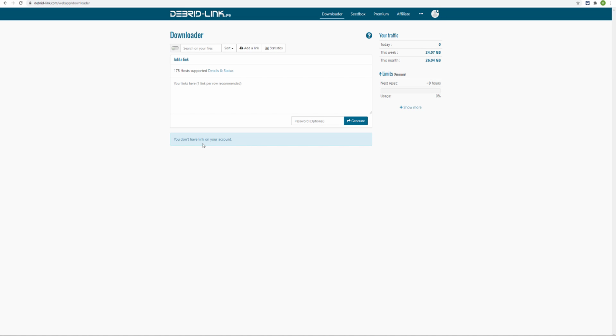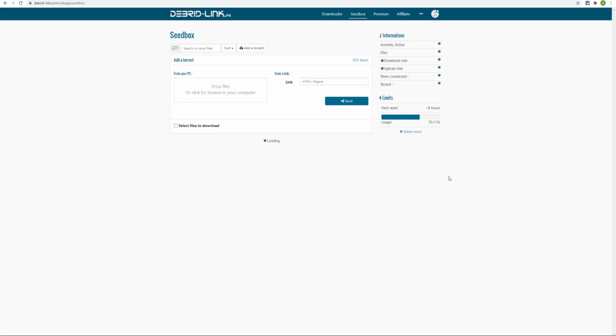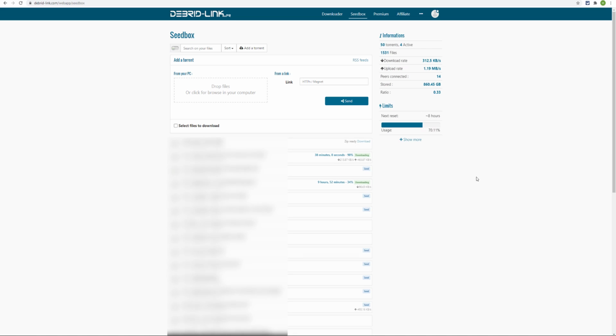This website is a multi-link generator, and it also is a seed box. When you log into your account, you will see your dashboard like this. What you need to do now is go to the seed box section of this website. When you create your free account with this website, you will get 4 GB of torrent download for free. So you can download 4 GB of torrent files from this website every day for free.